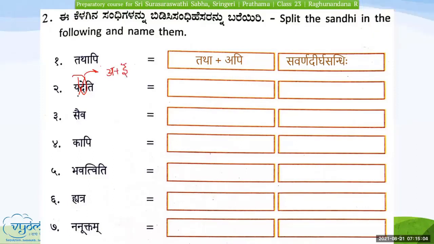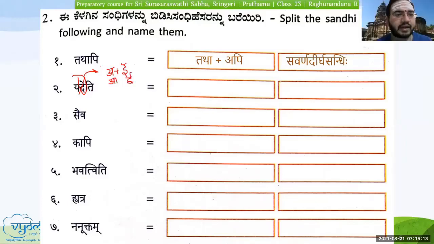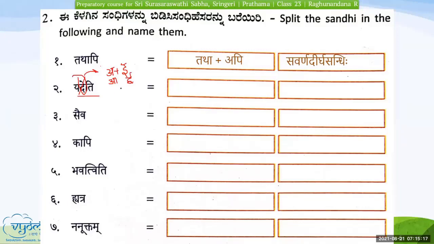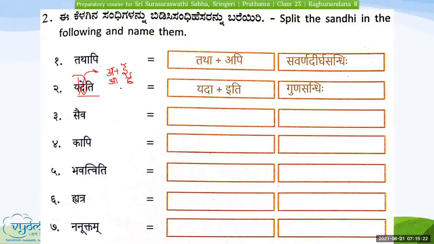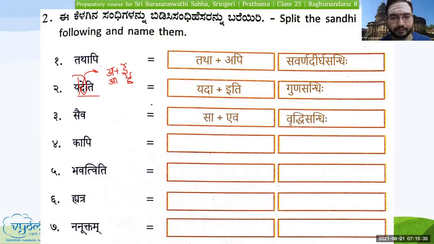So now split these two words such that E or E basically, any of these. Now split and tell now. Yada iti yadeti. Yes. Right. Gunasandhi. Seva. Sa plus eva. Seva. Very good. Vriddhi Sandhi.